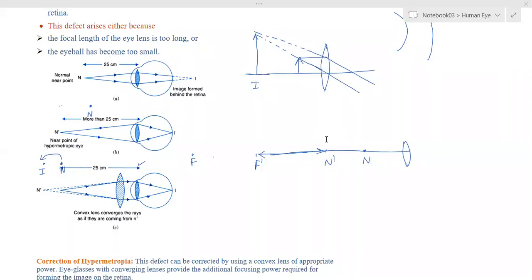And it will not always be only hypermetropia. It starts with hypermetropia. First, the ciliary muscles lose the flexibility in contraction, so they are not able to contract fully. And slowly after some years, the problem will be both. You see a person who doesn't have any problem, and then he is not able to see clearly. The problem starts from 45 years of age, and slowly he is not able to see. That happens not because of any other reason. The reason is the weakening of the ciliary muscles.